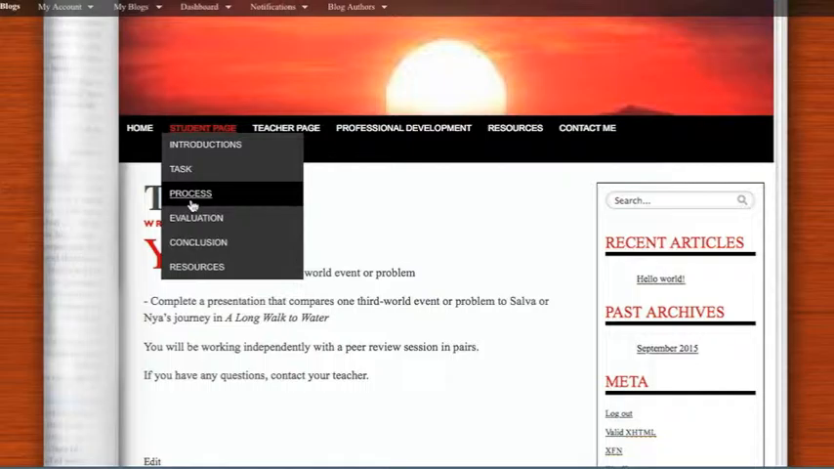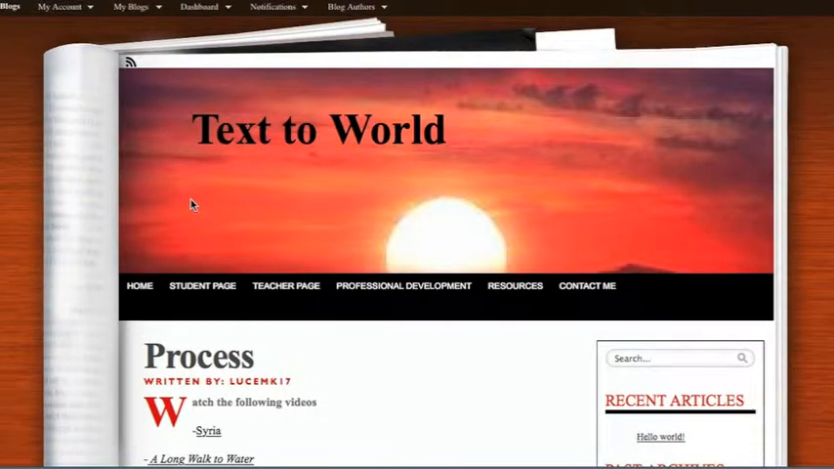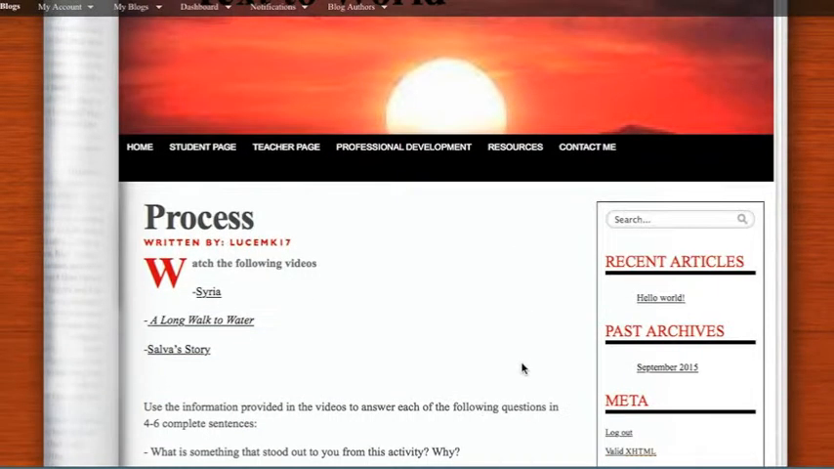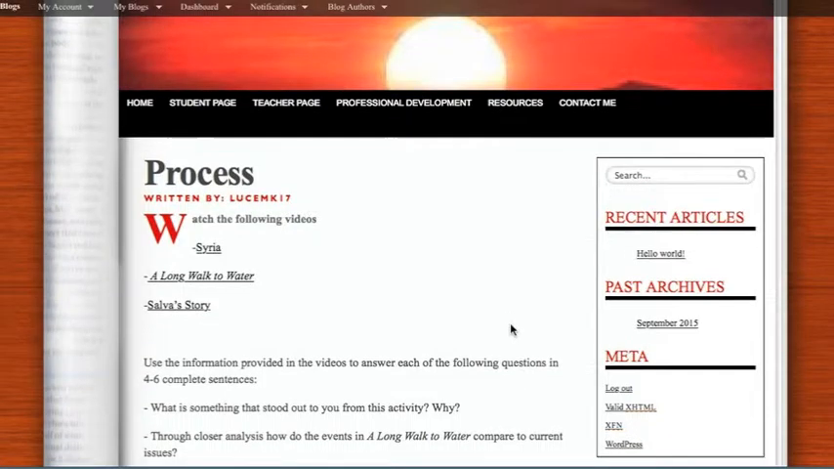Under the process page, where they're really going to get a breakdown of what's happening this week, students will get an in-depth breakdown of each activity that students will complete, as well as what the expectations are for each submission. This is where they're going to be spending the bulk of their time going step by step through the activities. The first activity is watching 3 videos and writing a paragraph, about 4 to 6 sentences, answering the 3 questions. What is something that stood out to you from this activity and why? And through closer analysis, how did the events in A Long Walk to Water compare to current issues?